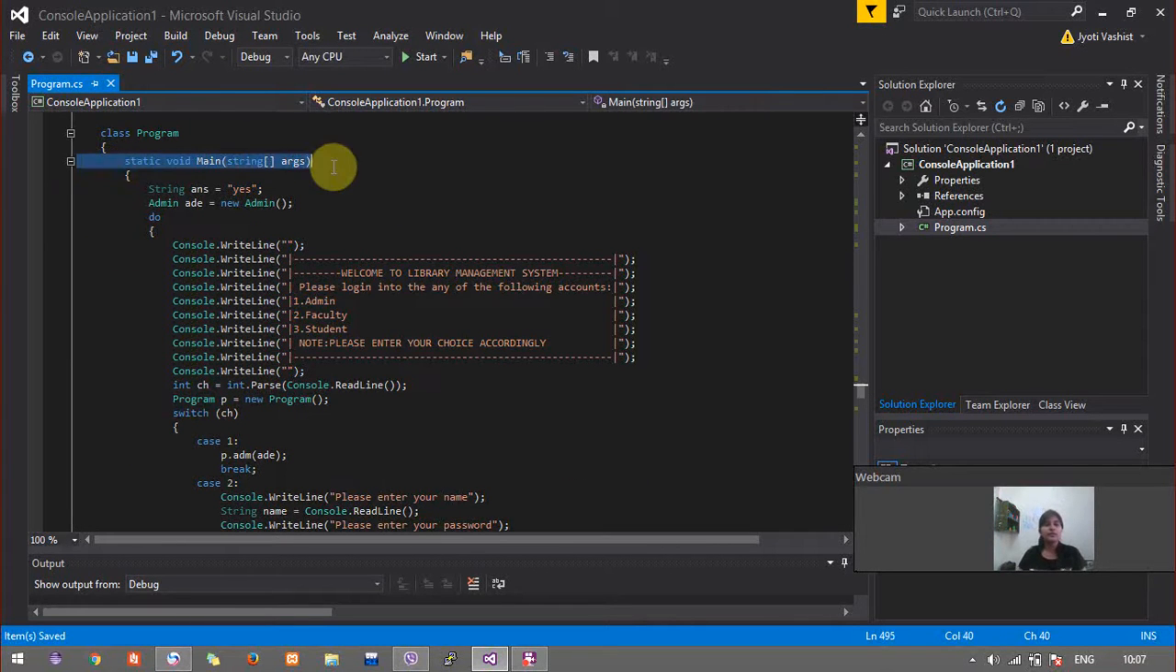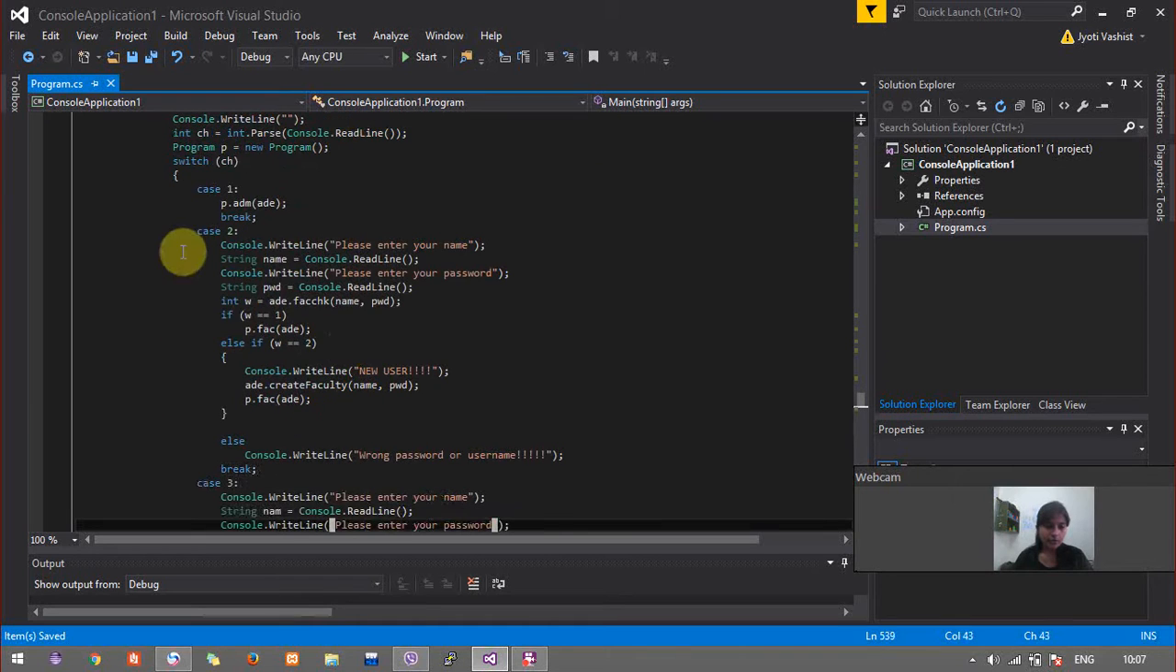It holds the static main function, and here I create an object of admin for calling the particular functionalities which are available only to the admin. So I ask the user if he wants to continue as an admin, faculty, or as a student. In case he wants to continue as an admin, I call the function ADM, and in case he wants to continue as a faculty, I get the name, I get the password.